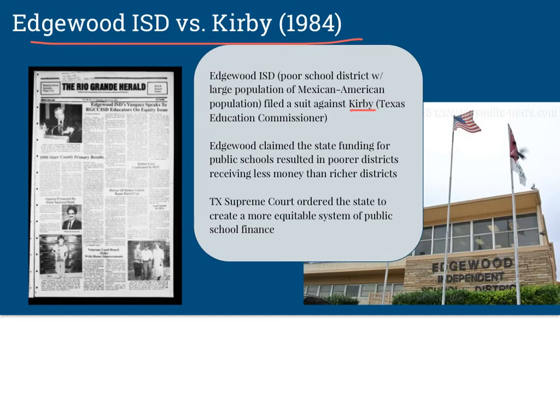The Texas Supreme Court ordered the state to find a more equitable system of public school finance. They actually sided with Edgewood ISD, said this is not an adequate way to finance public schools, and so the state needed to find a new way. This actually led to what we call the Robin Hood laws, where richer districts give up some money that goes to poorer districts, just like Robin Hood robbed from the rich to give to the poor.